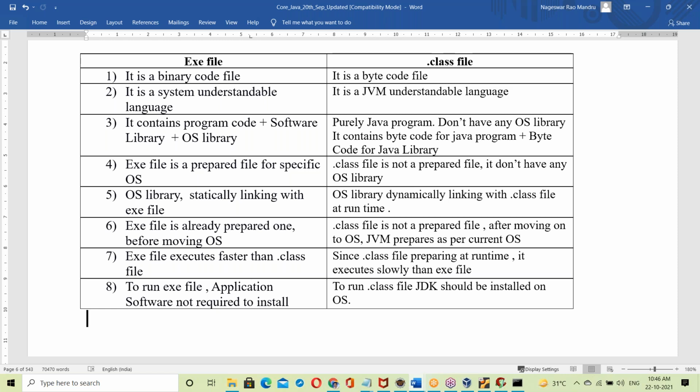In the last 1.5 years I completed online training classes, with more than 1,000 students trained in Java. Every batch has a minimum of 30 to 40 members, and your batch will also have 30 to 40 members.